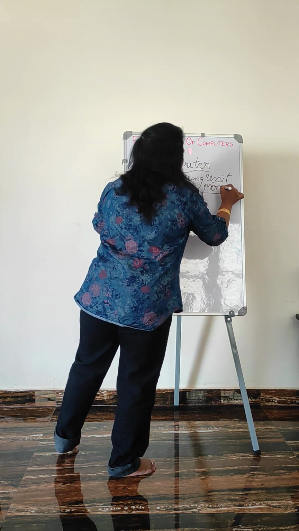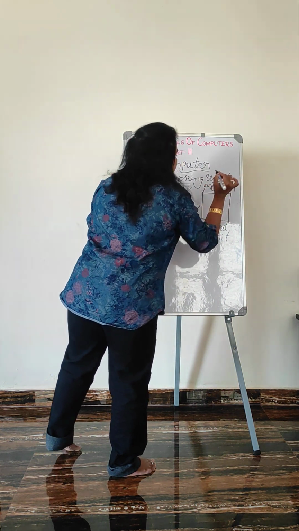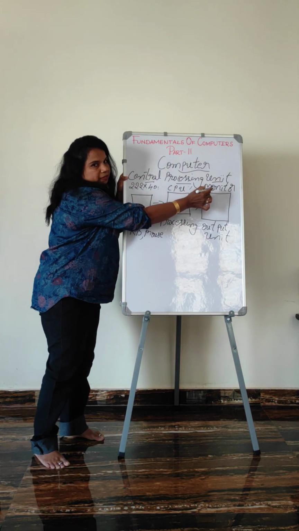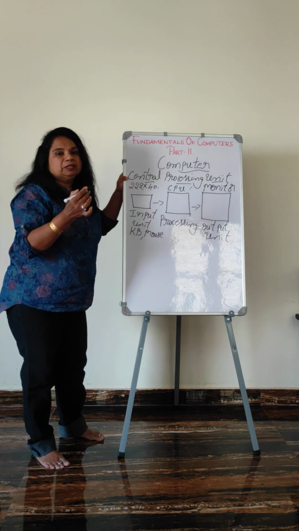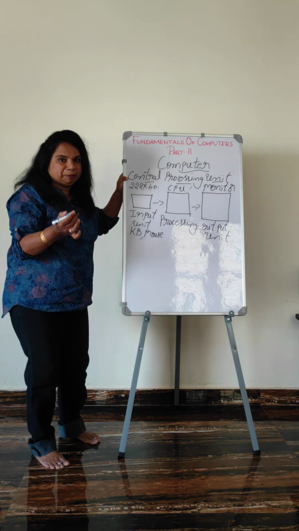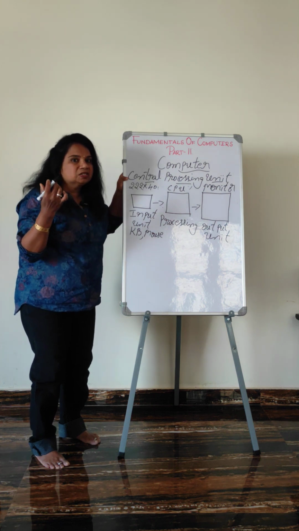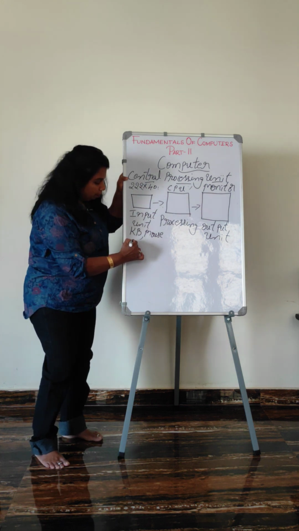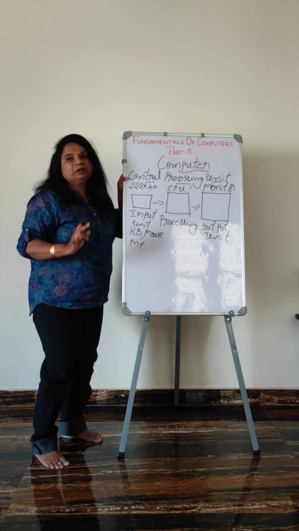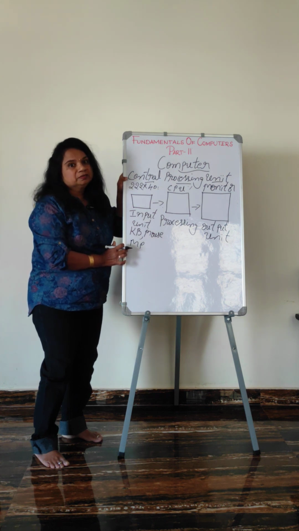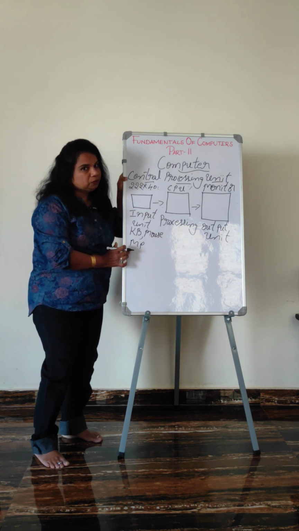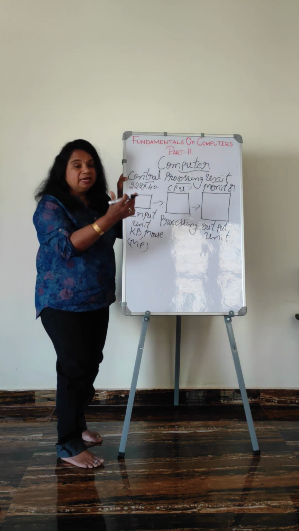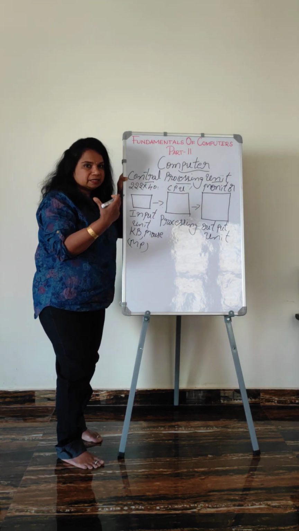Which is the output device over here? The output device is the monitor. The main output device is the monitor, but we can mention a few other output devices. Take for example speaker. We can hear the sound, right? So that is also an output device. Take for example microphone. Microphone is not an output device. It is an input device. We send the sound by using the microphone. So microphone is an input device, but speaker is an output device. We hear the sound by using the speaker.